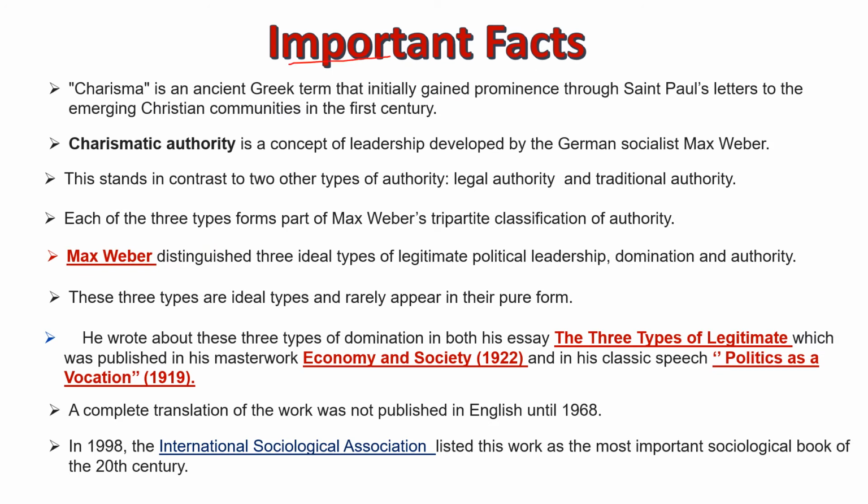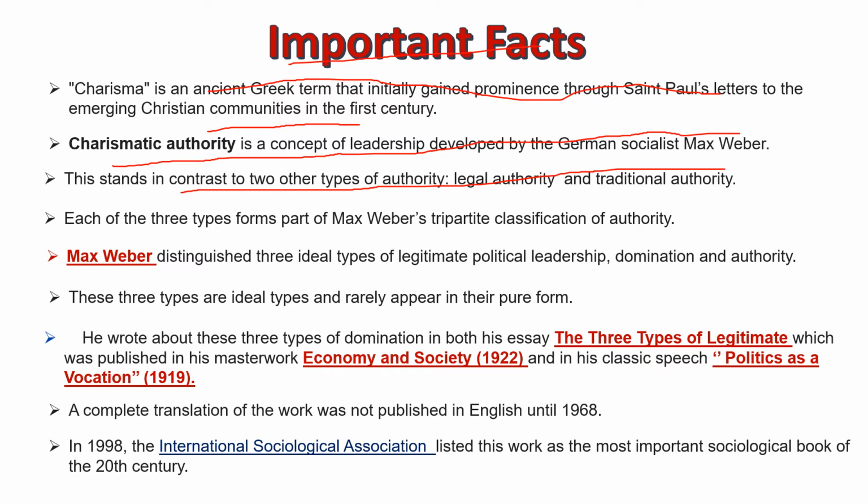Let us know some important facts about this question for solving many other questions related to this topic. Charisma is an ancient Greek term that initially gained prominence through St. Paul's letters to the emerging Christian communities in the first century. Charismatic authority is a concept of leadership developed by the German sociologist Max Weber. This stands in contrast to two other types of authority, legal authority and traditional authority.